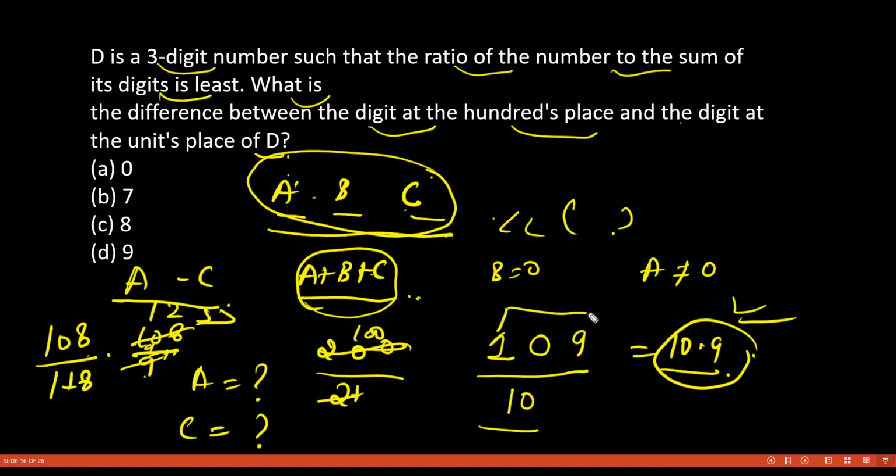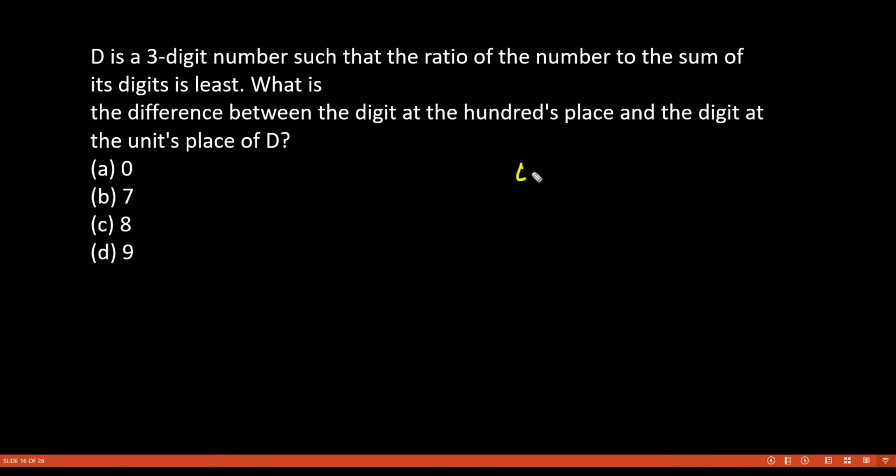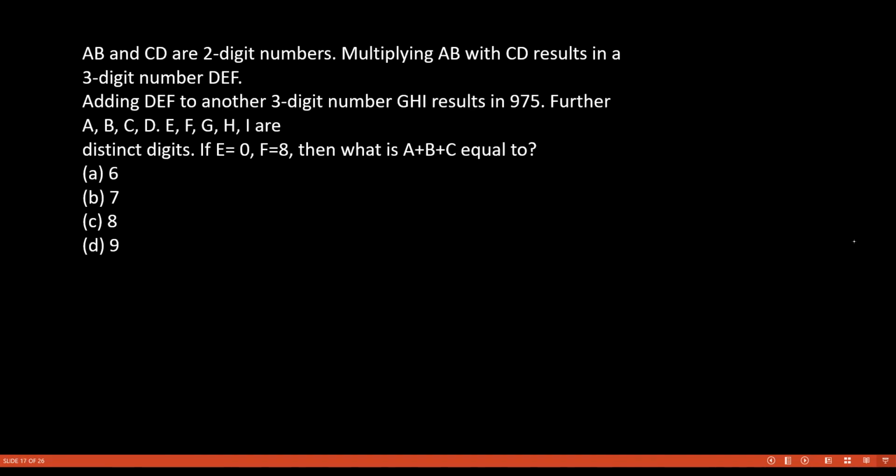So what is the difference between your digit at the 100 place and the tens place? 9 minus 1, that is 8. So 8 is your answer. I hope you understand how we get this. This question also came in UPSC 2023. Now this was not a tough question, this was an easy question only. Now look at this question.